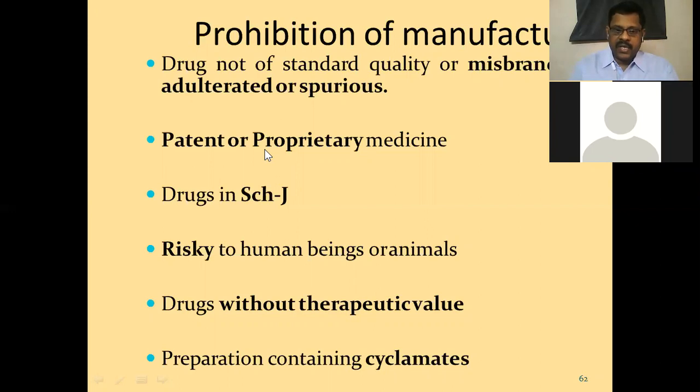Drugs in Schedule J. Schedule J is a list of diseases. Any drugs which are specified to cure such diseases will not be allowed to be manufactured in India. Risk to human beings or animals: such materials will never be allowed to be manufactured. Drugs without therapeutic value will not be allowed for manufacture. Preparations containing cyclamates: cyclamates are prohibited substances. Such medicines will not be allowed for manufacturing.